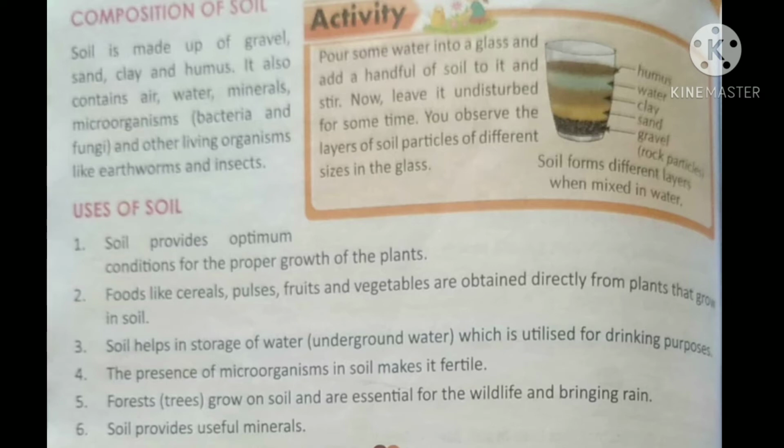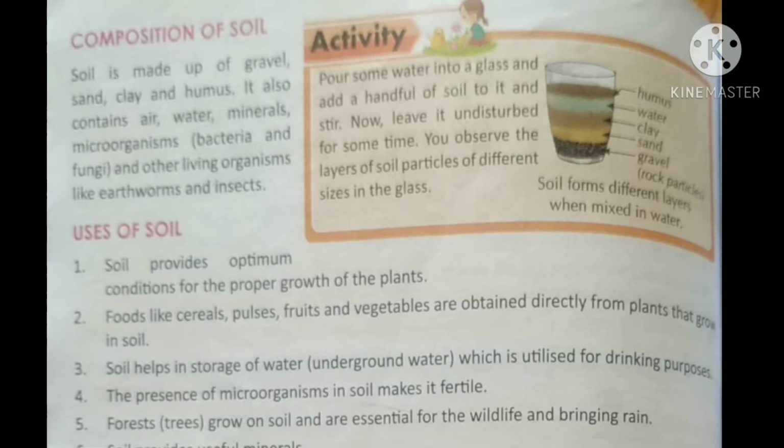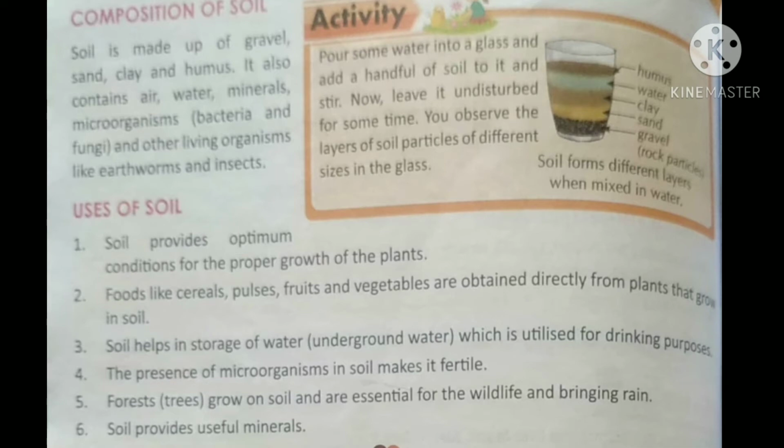Soil helps in storage of water, underground water, which is utilized for drinking purposes. The presence of microorganisms in soil makes it fertile. The forests, the trees, grow on soil and are essential for wildlife and bringing rain. In the water cycle we have seen how these forests play an important role. See, soil provides useful minerals also. So this is also a very important use of soil. So in this way we have seen the uses of soil.